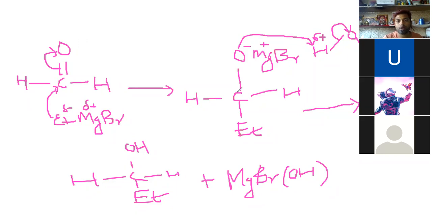In the second step, the solution contains water molecules, so this oxygen will abstract one hydrogen from the water molecule and undergo hydrolysis to form the alcohol. Understood? Now we'll take a few more examples.